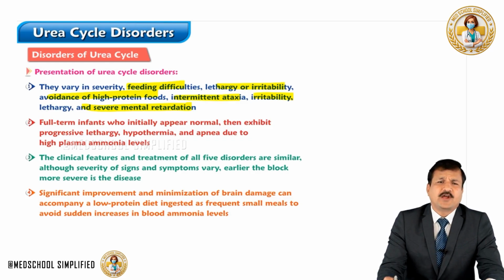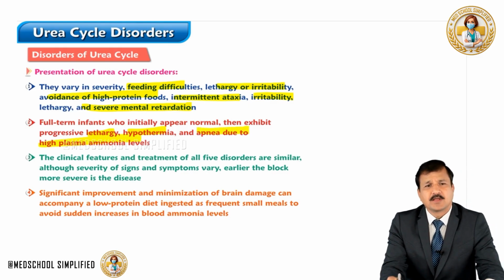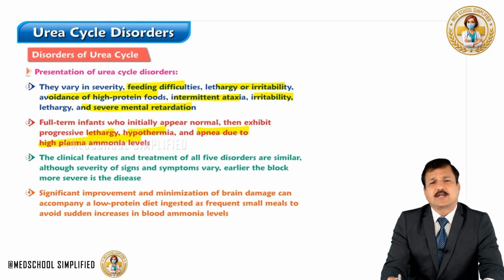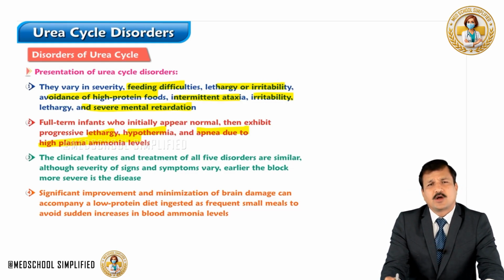Full term infants who initially appear normal then exhibit progressive lethargy, hypothermia, apnea due to high plasma ammonia levels. Clinical features and treatment of all 5 disorders of urea cycle are similar, although severity of signs and symptoms vary. Earlier the block, as I said, more severe is the disease.